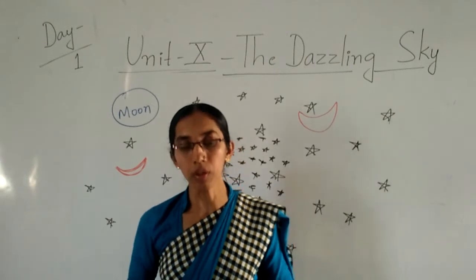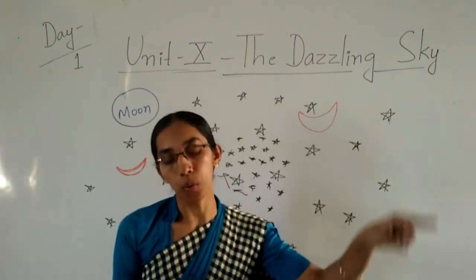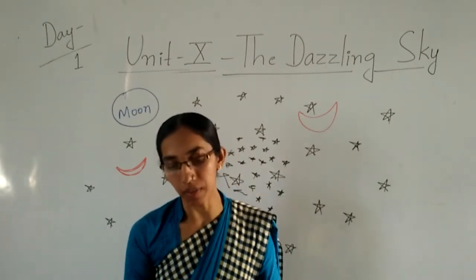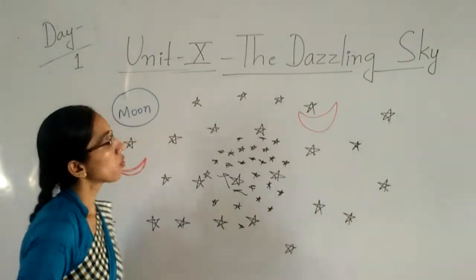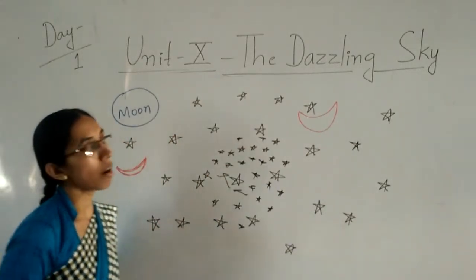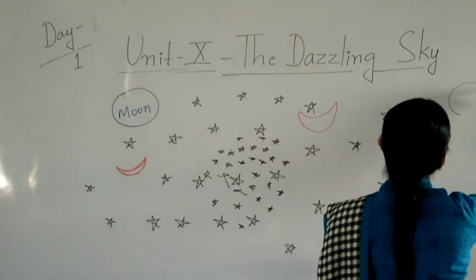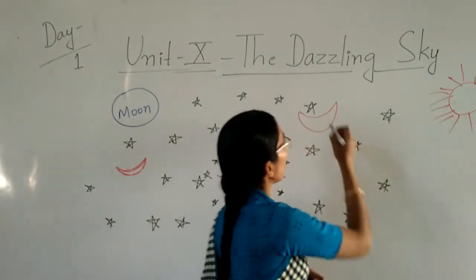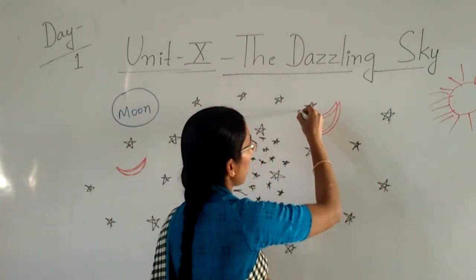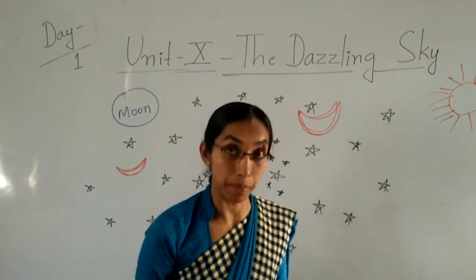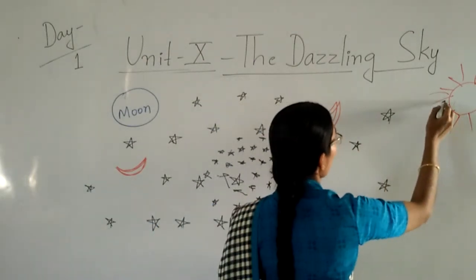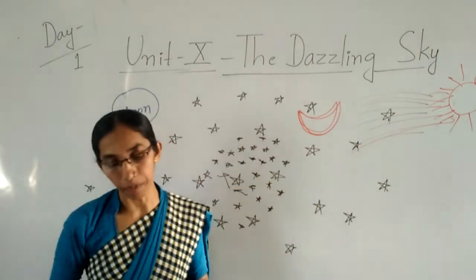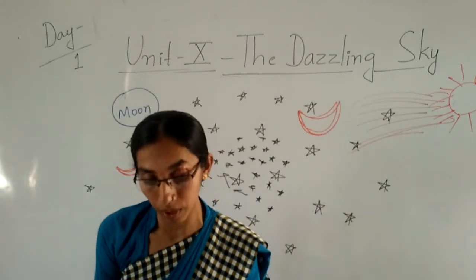The sun and moon both are round in shape. But always remember, children, the moon's shape is changed. Only the moon's shape is changed, not the sun's shape. So the moon changed the faces. The moon changed the shapes. Faces also and shape also because of the sun's reflection. Clear, children? So in that story also I have shown.